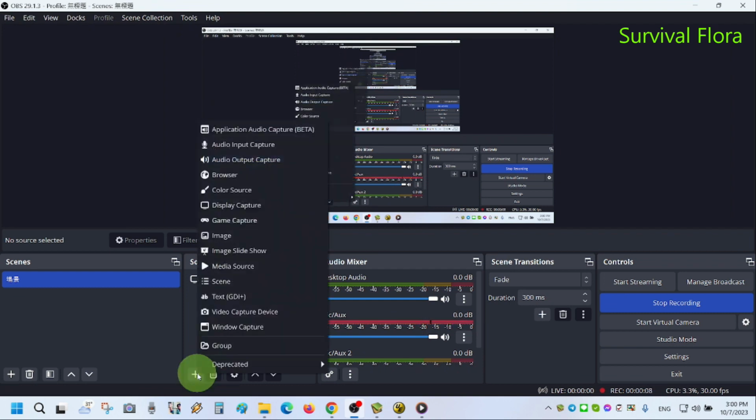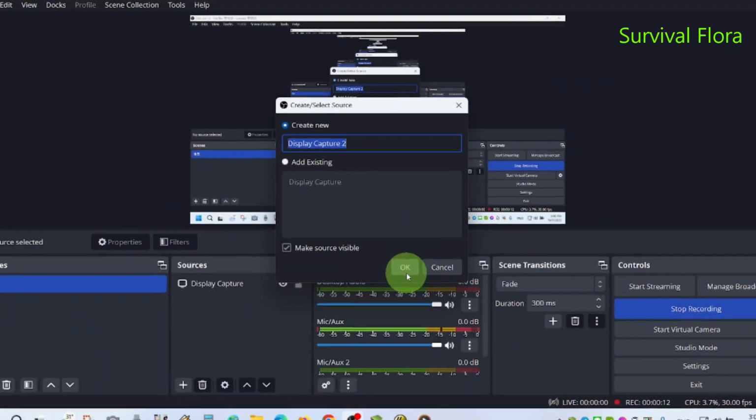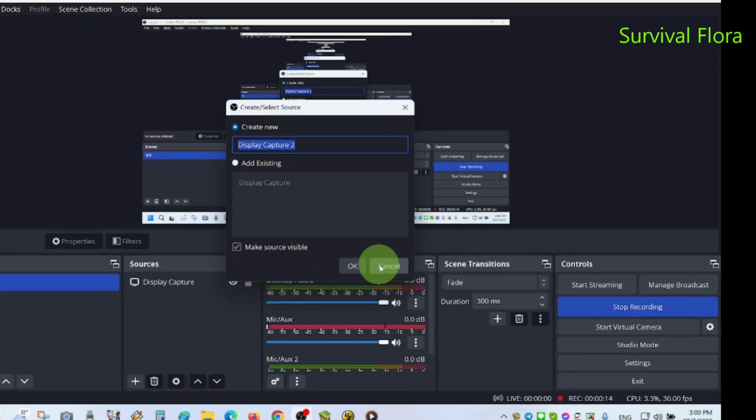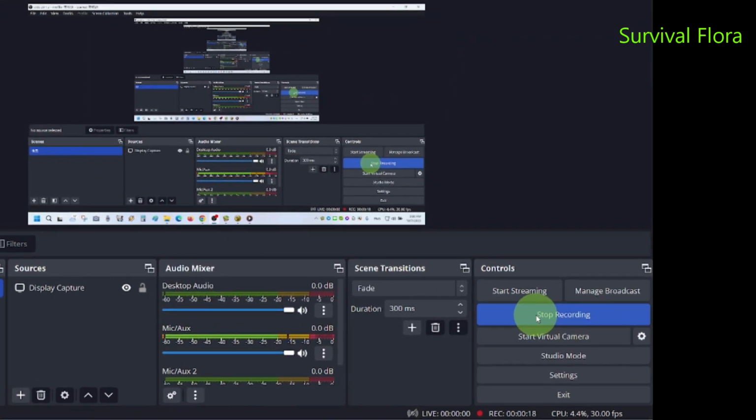I click Add Source and add Display Capture to record my screen. I already did because I'm using OBS to record this video. And then I go to Settings.